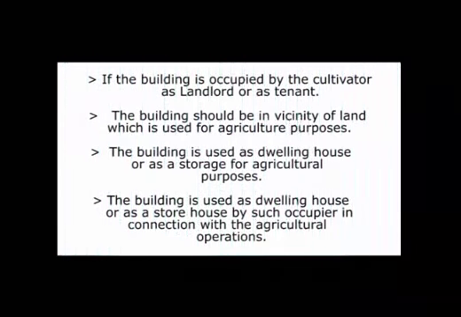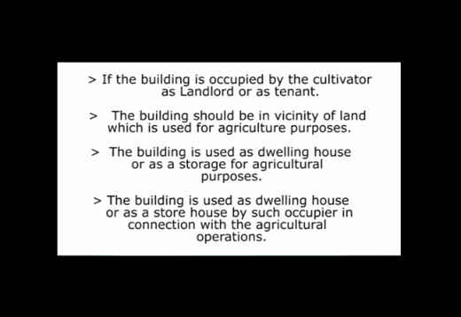Number one, the building should be occupied by the cultivator, and that cultivator may be the landlord. He may be the owner of the land or he may be a tenant of the land. Second, this building should be in the vicinity of the land which is being used for agricultural purposes. Third, this building is used as a dwelling house or a storage house for agricultural purposes.